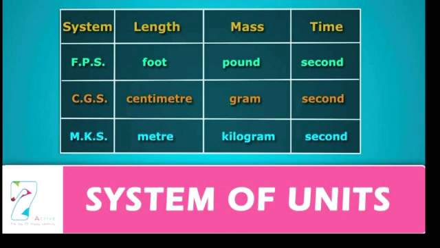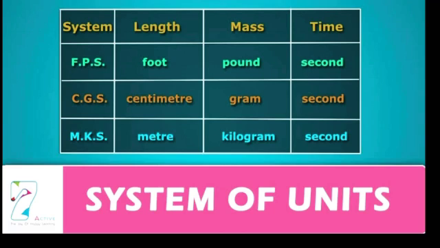And this FPS system is still in practice in many English speaking countries, and even in India you will find tailors, carpenters and masons using feet and inches to measure lengths, or people measuring their height in feet and inches.